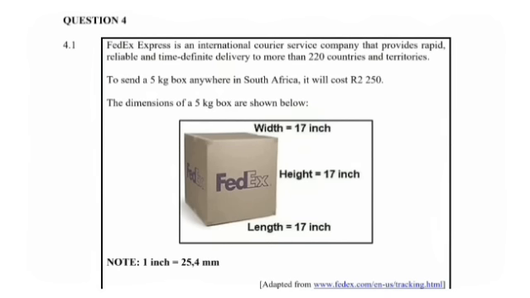in your exam. In 4.1, it says FedEx Express is an international courier service company that provides rapid, reliable, and time-definite delivery to more than 222 countries and territories. To send a 5 kg box anywhere in South Africa will cost 2,250. The dimensions of the 5 kg box are shown below. It has a width of 17 inches, a height of 17 inches, and a length of 17 inches. So this is a cube, and you are given the conversion that 1 inch is equal to 25.4 millimeters.